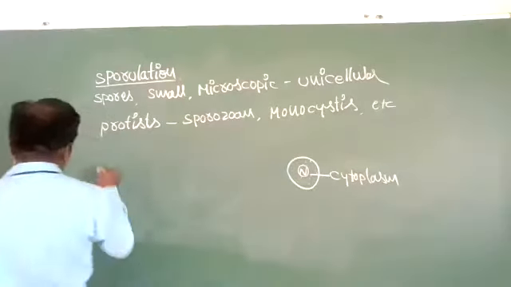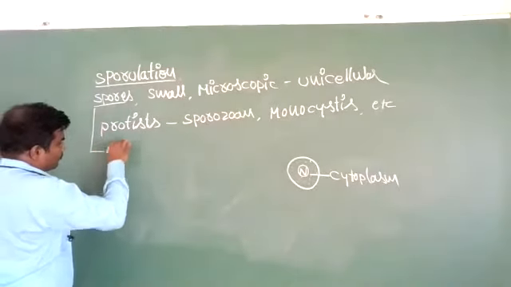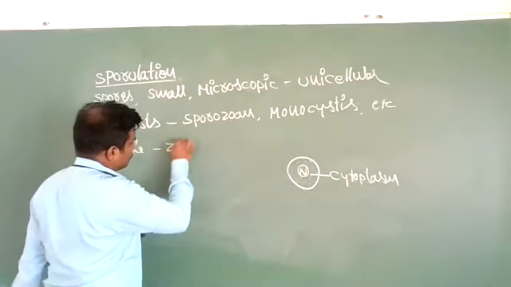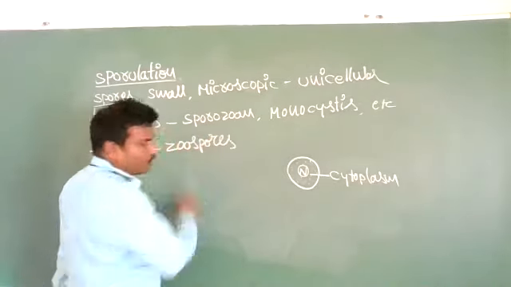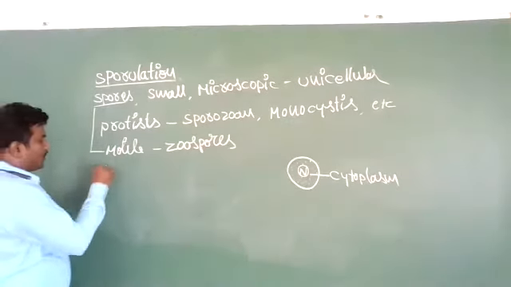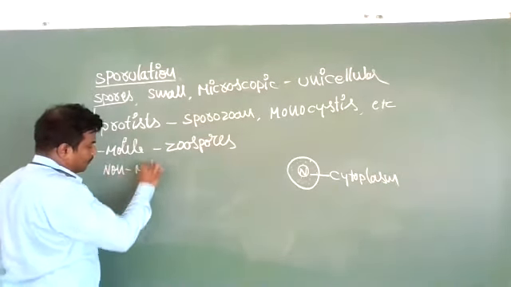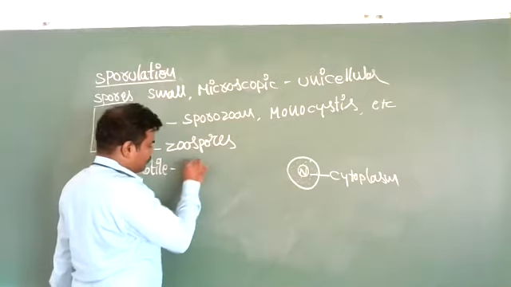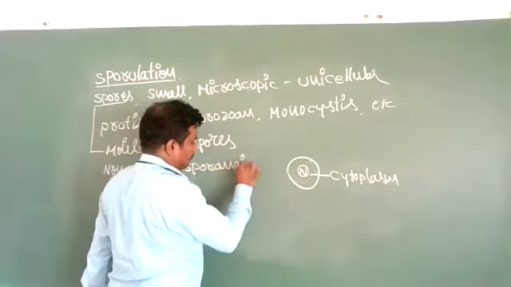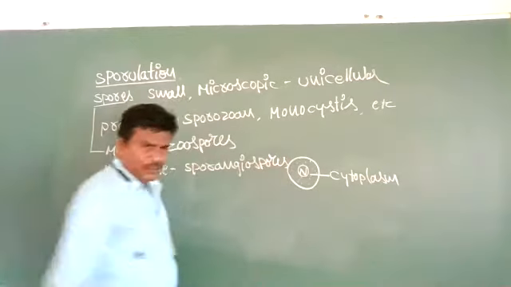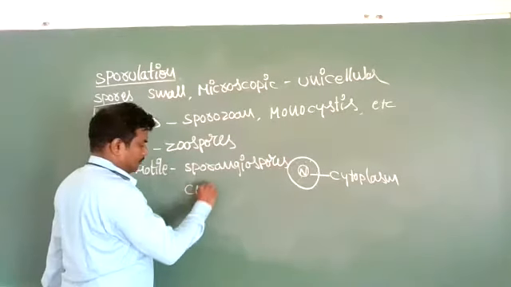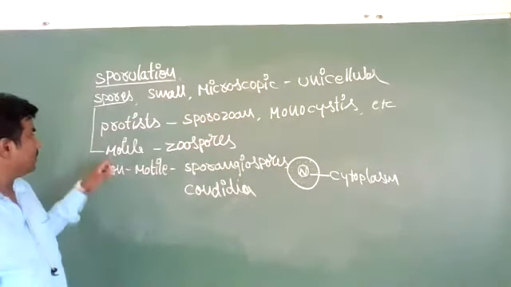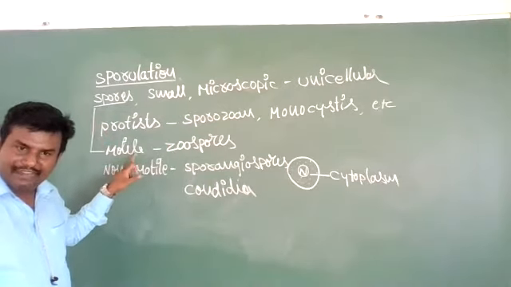Some spores are motile. They have well-developed flagella.